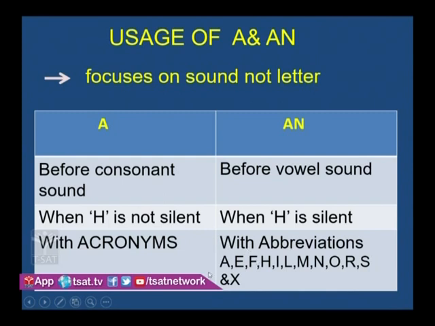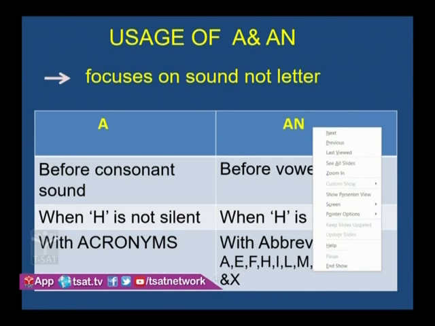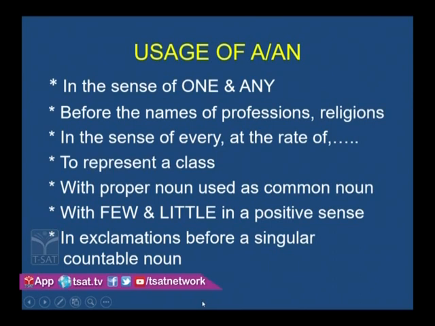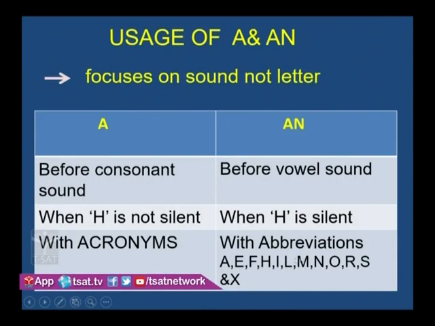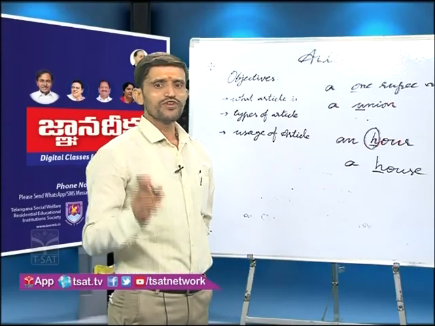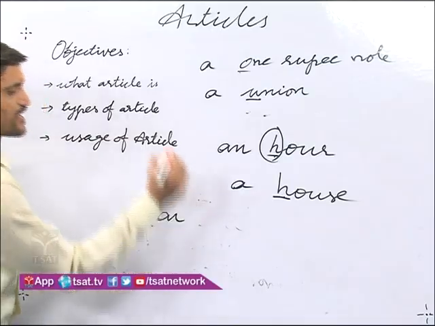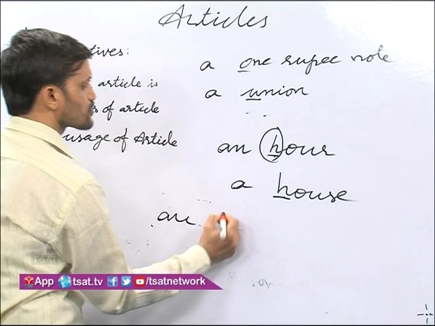With abbreviations that begin with A, E, F, H, I, L, M, N, O, R, S, X. So here any abbreviation that begins with these 12 letters and is pronounced individually, we should use an before these abbreviations, understand.